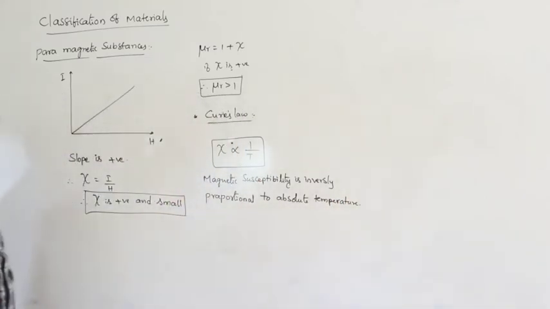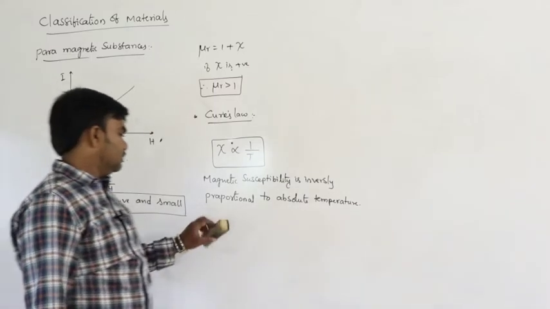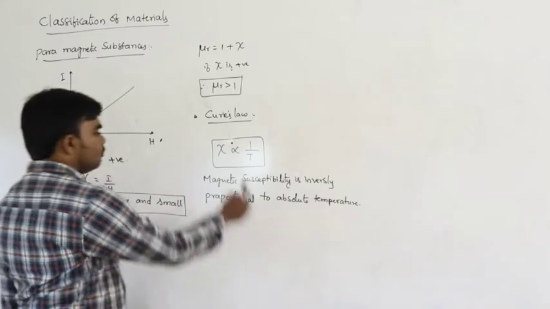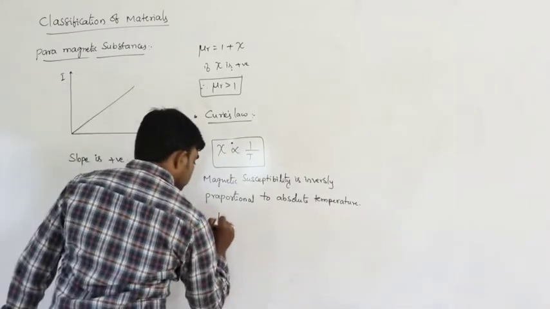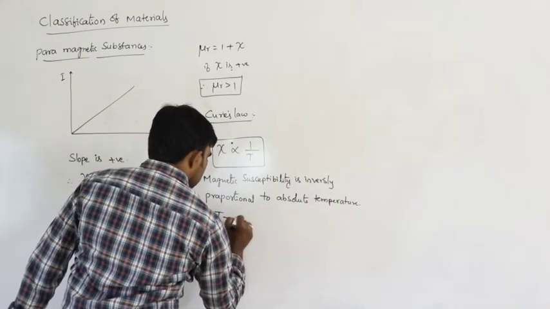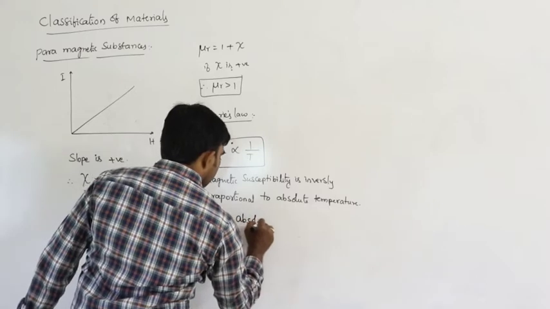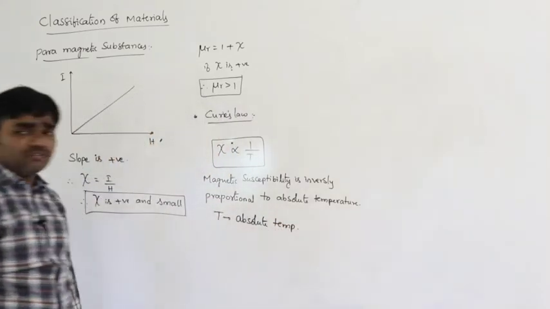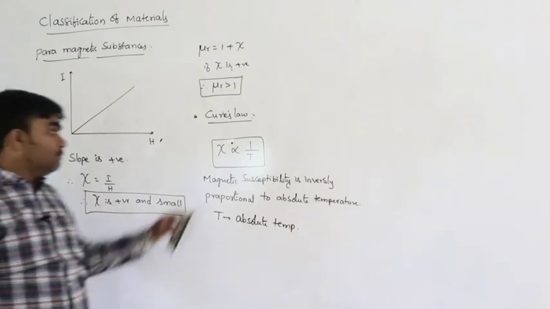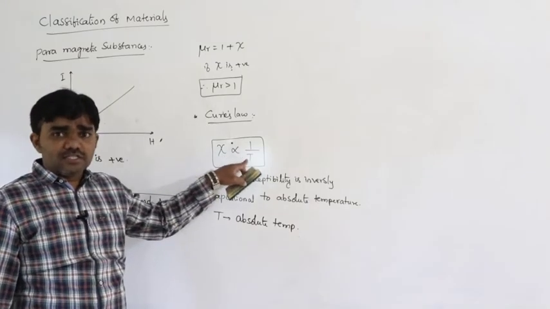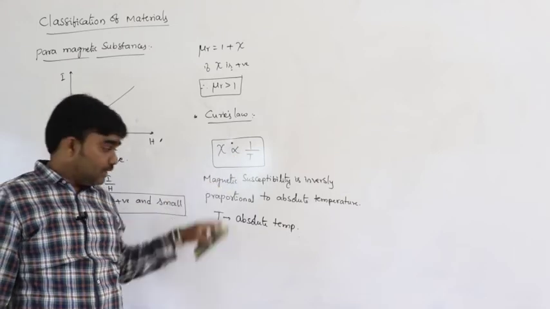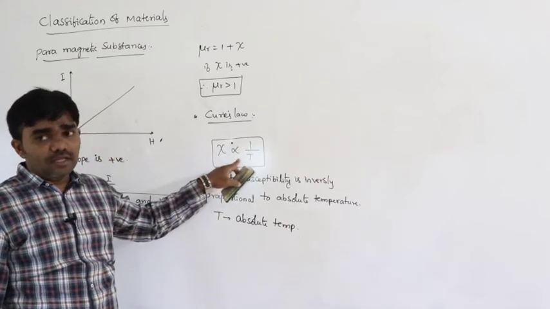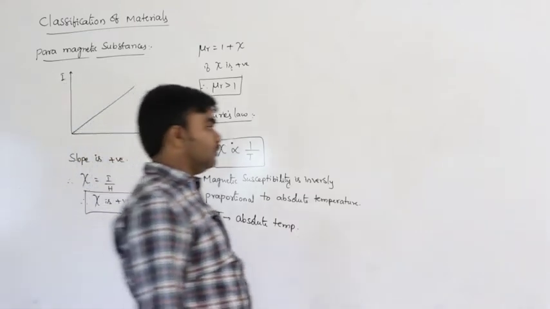So xi is inversely proportional to T, where T is the absolute temperature. But in case of diamagnetic substances, magnetic susceptibility does not vary with temperature. But in case of paramagnetic substances, magnetic susceptibility varies inversely with absolute temperature.